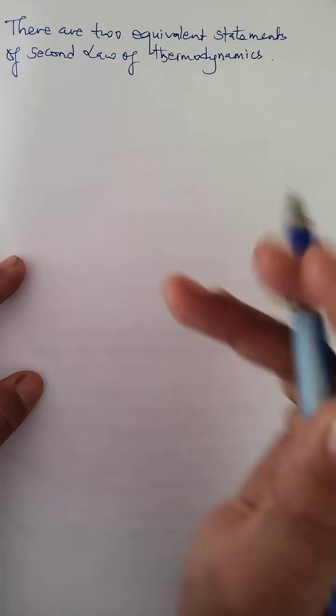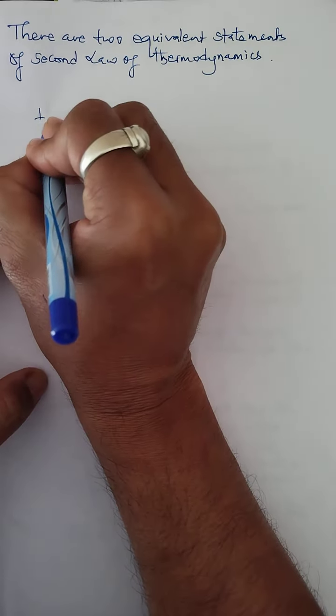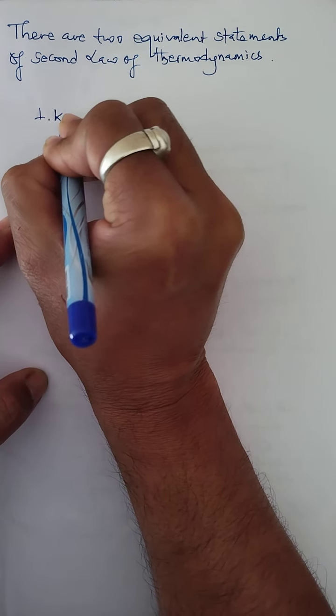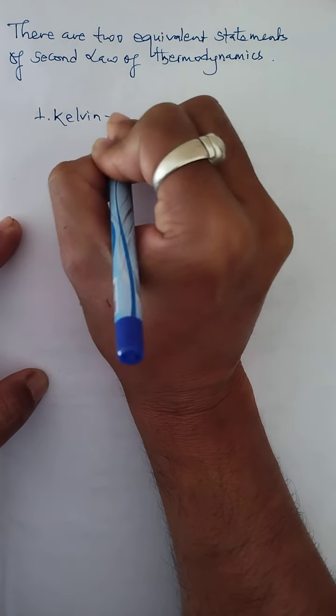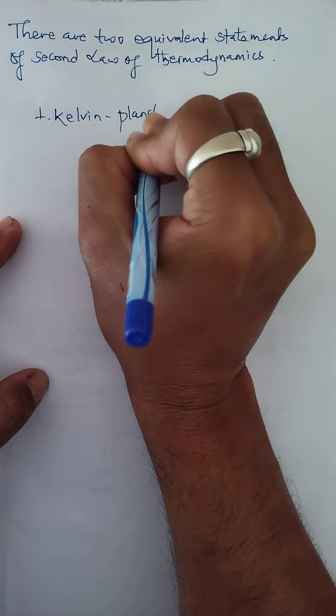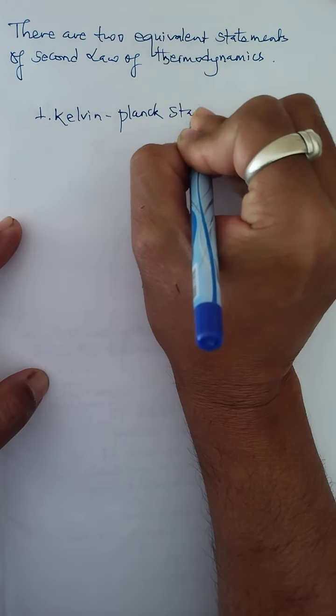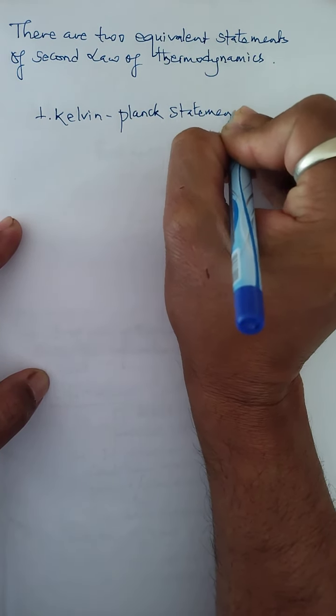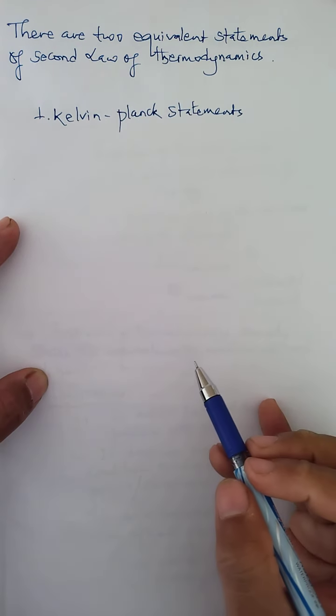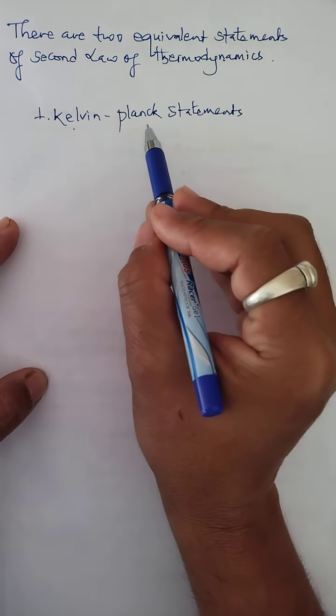Now, one statement is made by Kelvin. Let me just highlight the Kelvin-Planck statement. These are the names of the scientists who made the statement on the second law of thermodynamics. One is Kelvin, another is Planck.